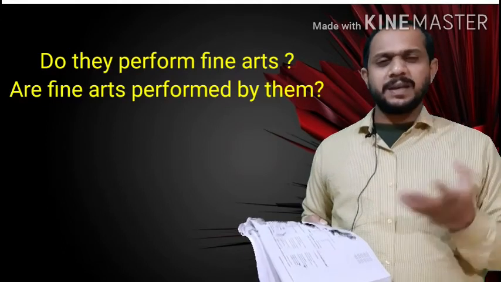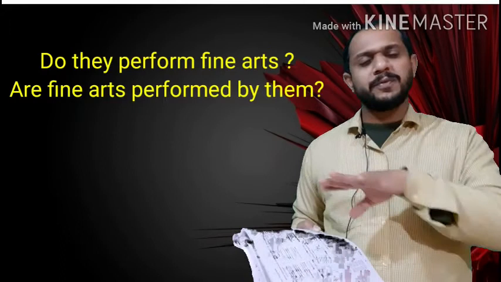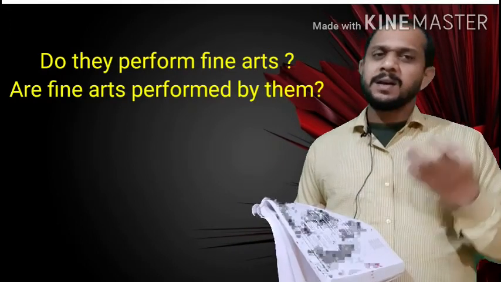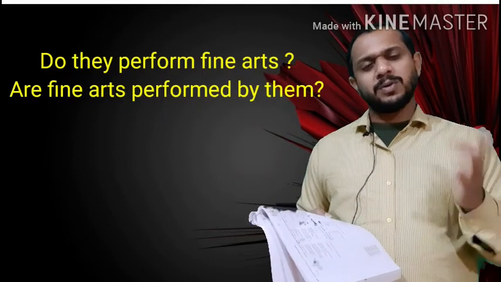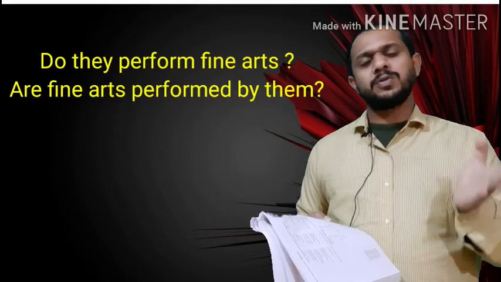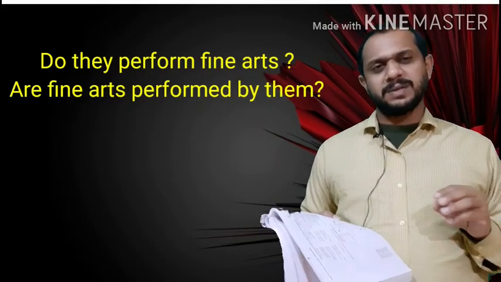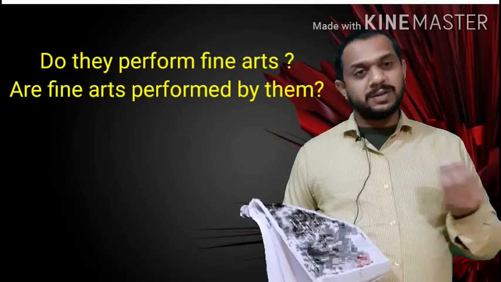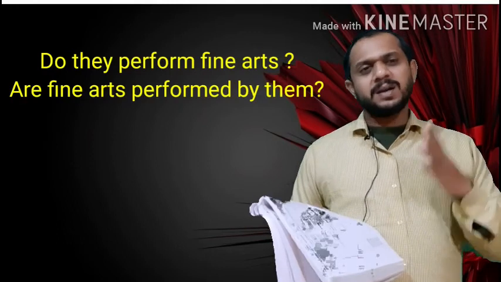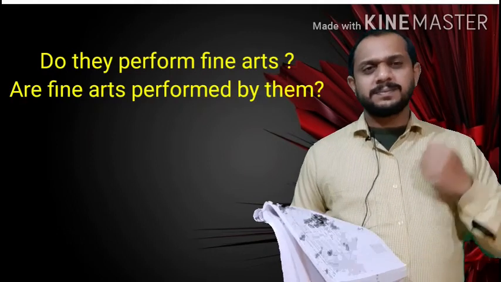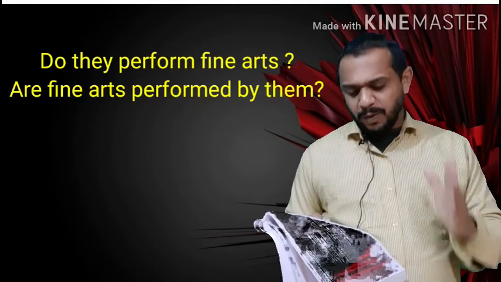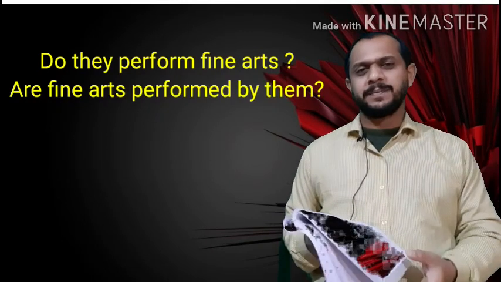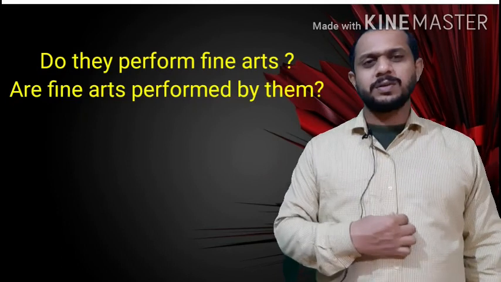For making an interrogative sentence, we'll keep are before the subject. So are fine arts. Because the sentence is interrogative, you keep your helping verb before the subject. Then what? Then the third form of the verb: are fine arts performed, are fine arts performed by, they turns to them, by them. So like that you can change your sentences.